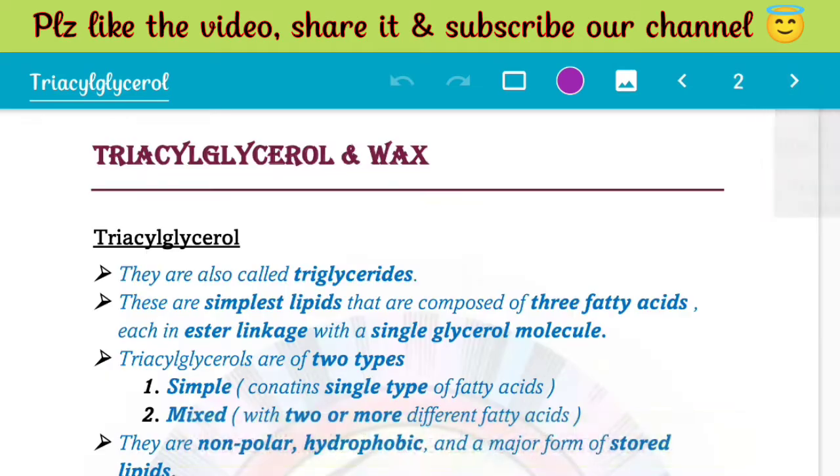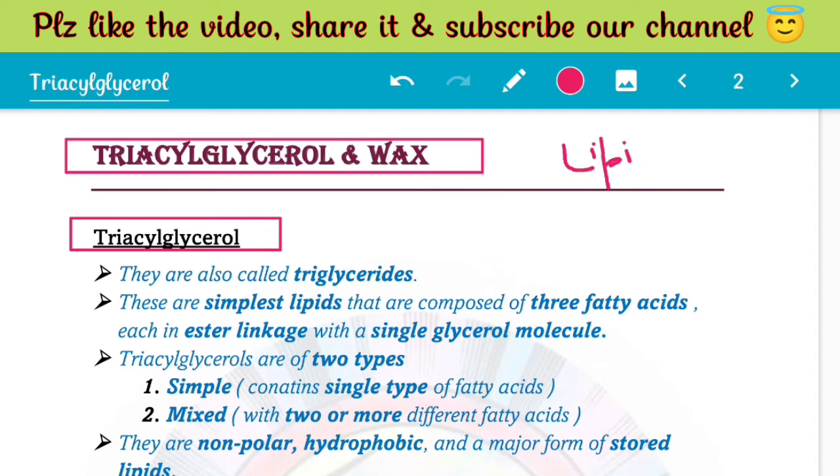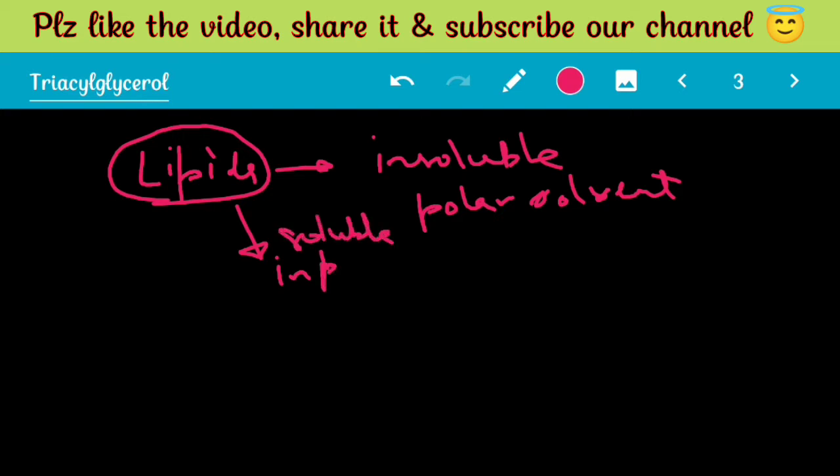Okay, so let's start. First we are going to talk about triacylglycerols. Both triacylglycerols and waxes are lipids. And what are lipids? If we define lipids, these are those substances which are insoluble in polar solvents like water, while they are soluble in non-polar solvents like benzene.